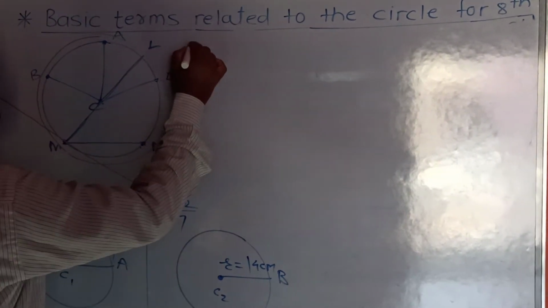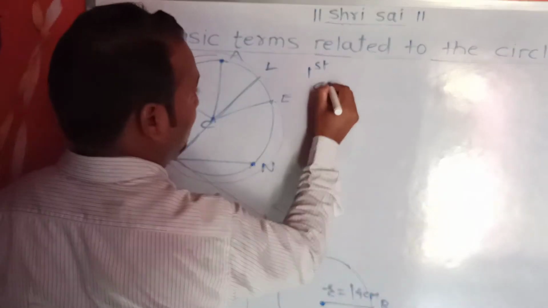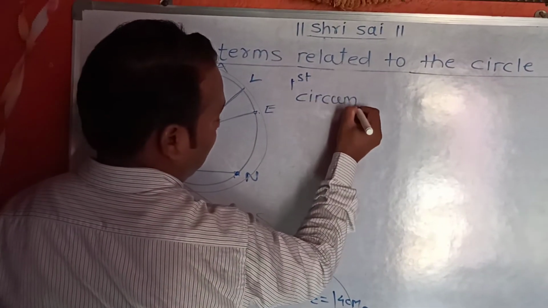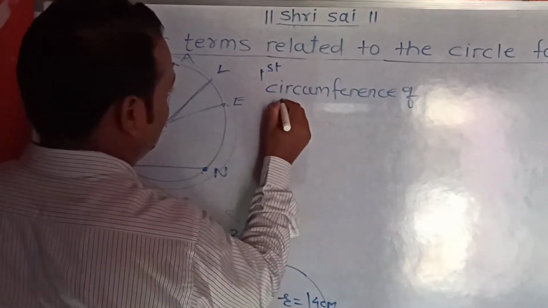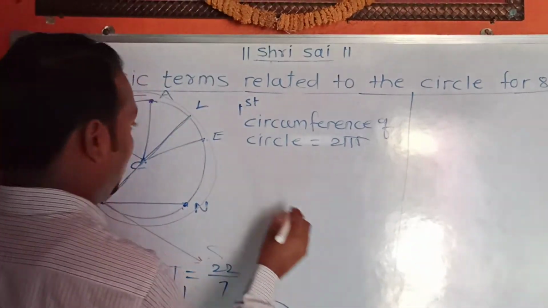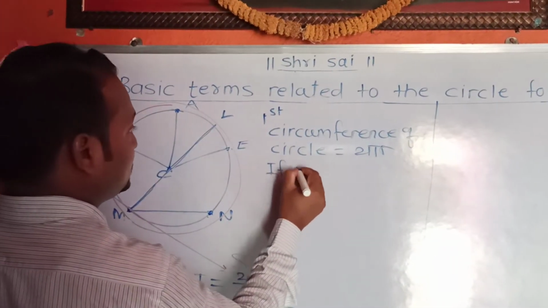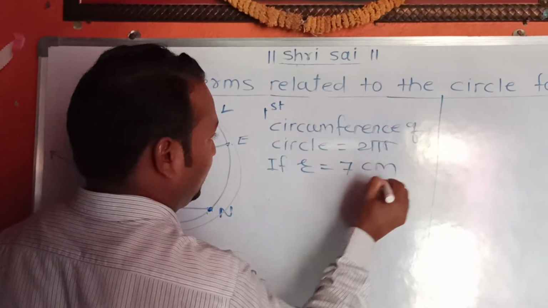In case first, find the circumference of circle. Circumference of circle is equal to 2 pi r, and the radius is equal to 7 centimeter.